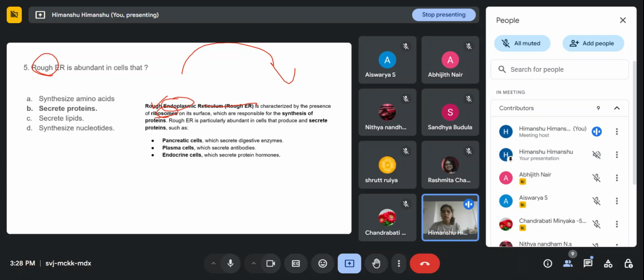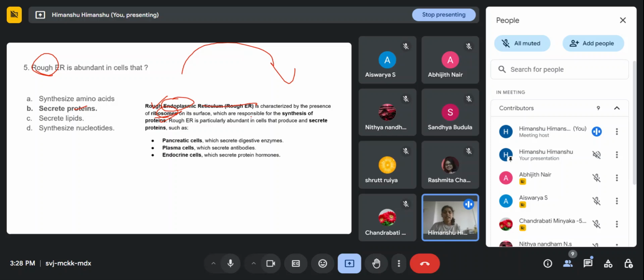These ribosomes are mainly involved in the synthesis of proteins. Here they are asking that it is abundant in cells which synthesize proteins, because the main function of the ribosome is to synthesize protein.